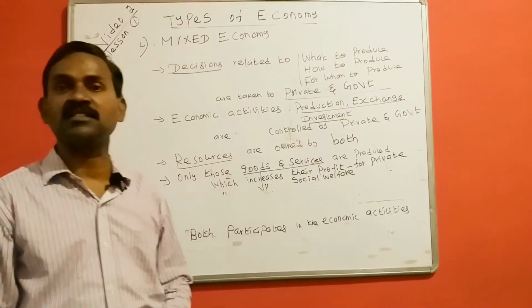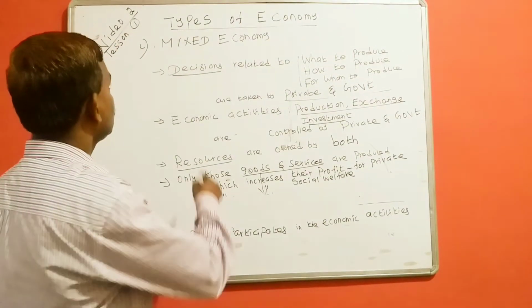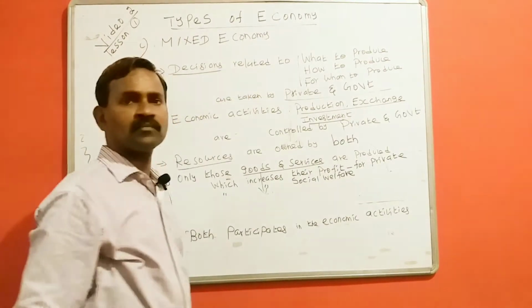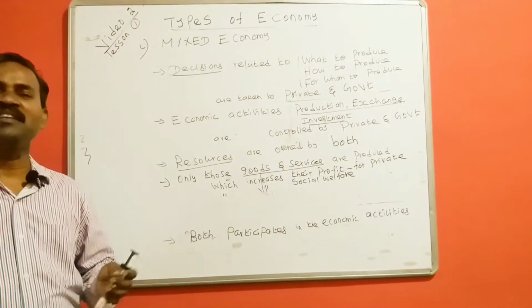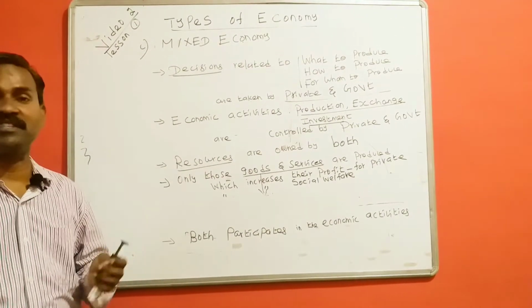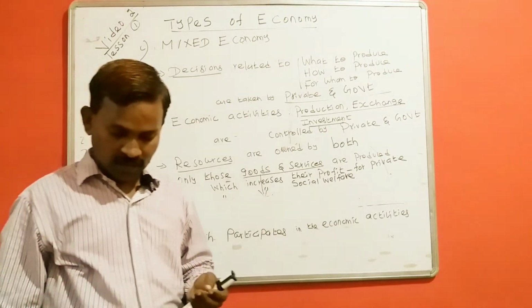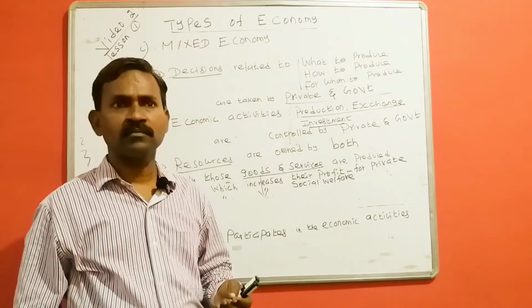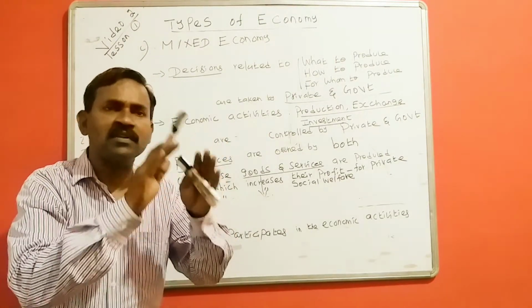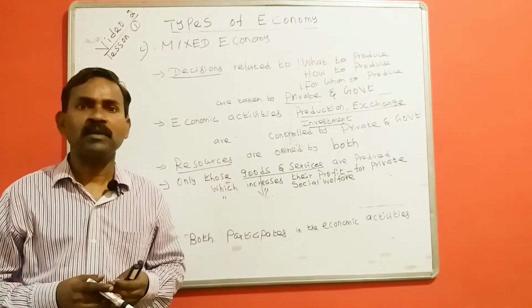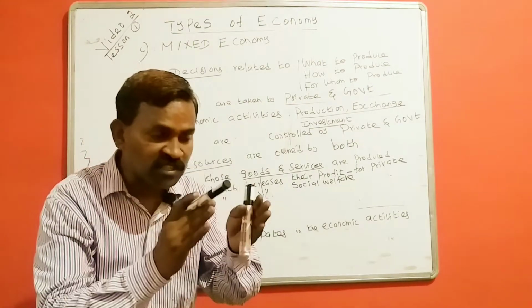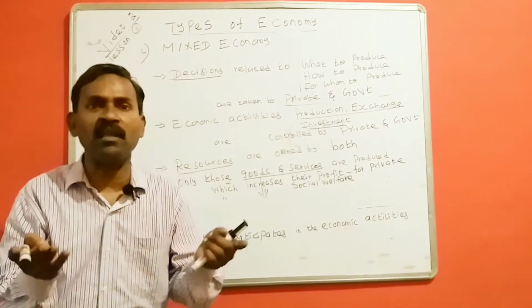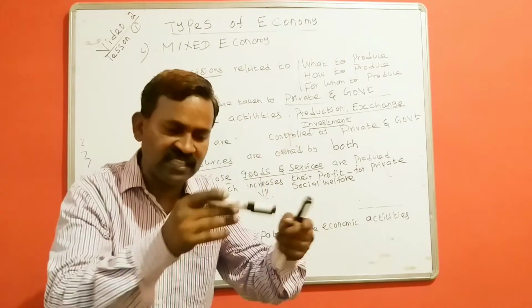The third and last type of economy is mixed. You can easily understand from the name itself, mixed economy. It is that economy in which some of the features of centrally planned economy and some of the features of market economy both exist.